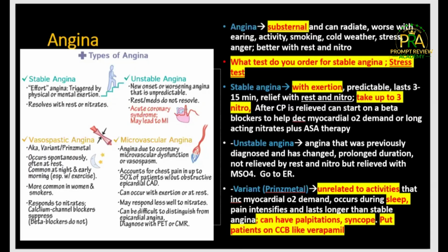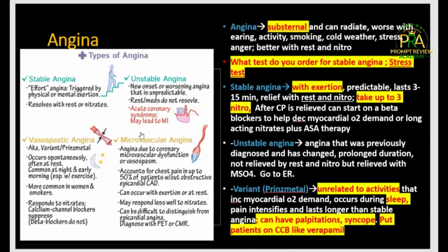Okay. But what you need to know about angina is that it is three types. The first type is the stable angina. So what is stable angina? Stable angina is predictable. It is always triggered by exertion or stress.